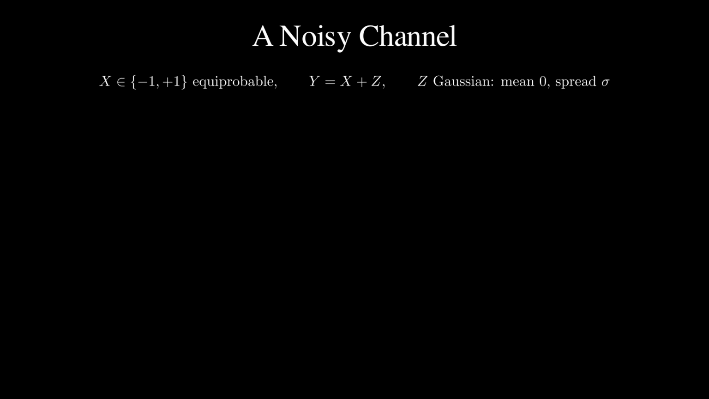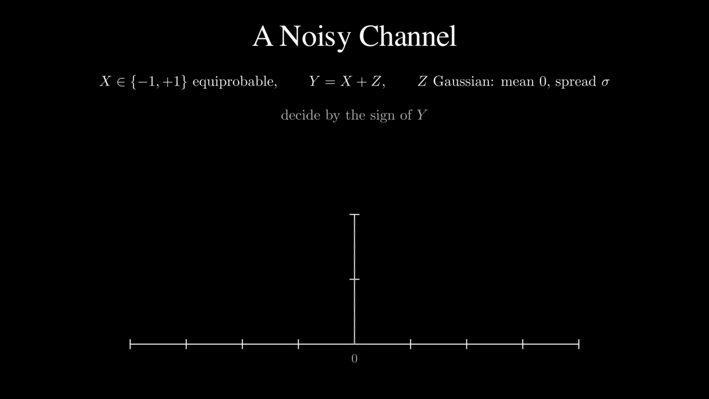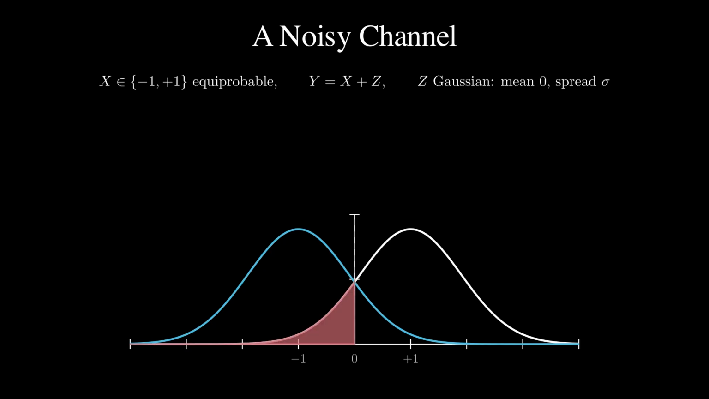Let the tail earn its keep. A binary message crosses a noisy wire. The input x is +1 or -1 with equal probability, and the output is y equals x plus z, where z is Gaussian noise with mean 0 and spread sigma. The receiver does the natural thing. It decides by the sign of y. Positive means a +1 was sent, negative means a -1. When does it fail? In two ways. A +1 was sent and the noise dragged y below 0, or a -1 was sent and the noise pushed y above 0. Picture the two densities, one centered at +1, one at -1, with the threshold at 0.